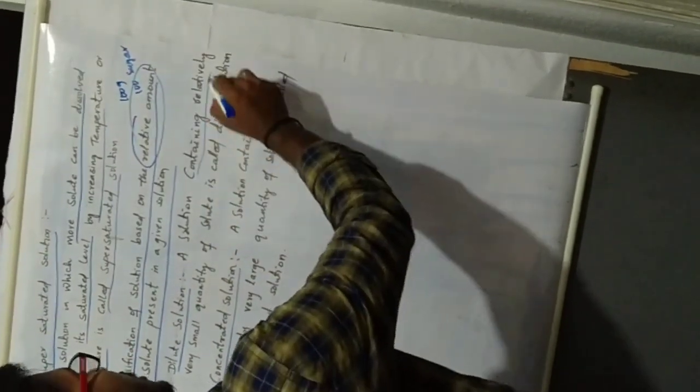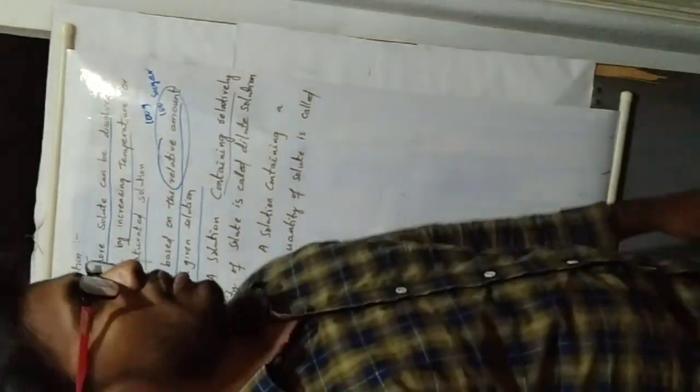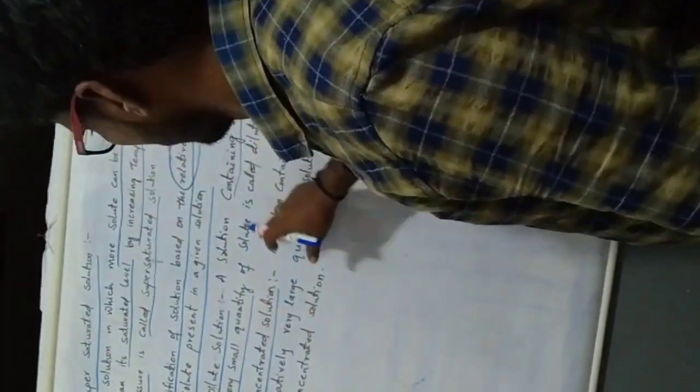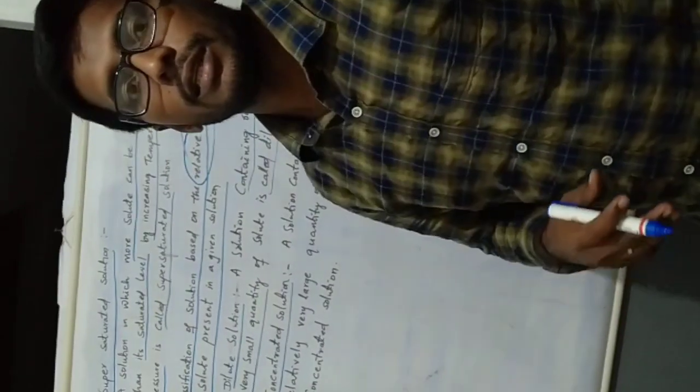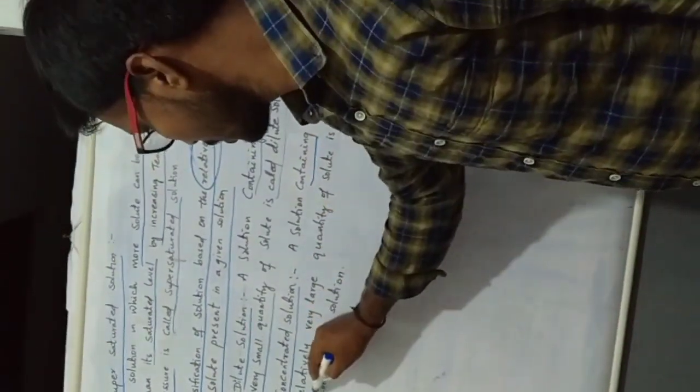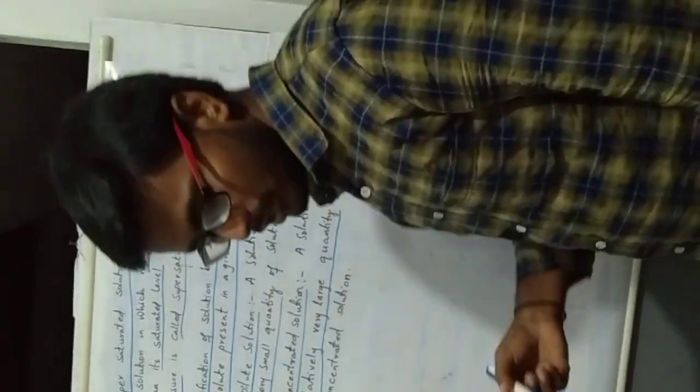A dilute solution is a solution containing a relatively very small quantity of solute. A concentrated solution is a solution containing a relatively very large quantity of solute. Very important.